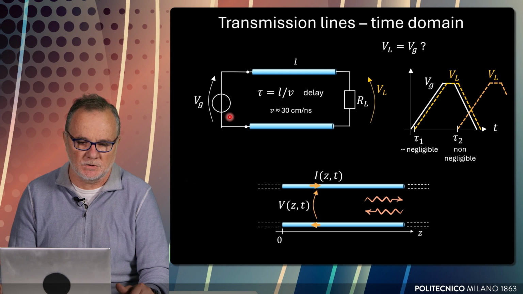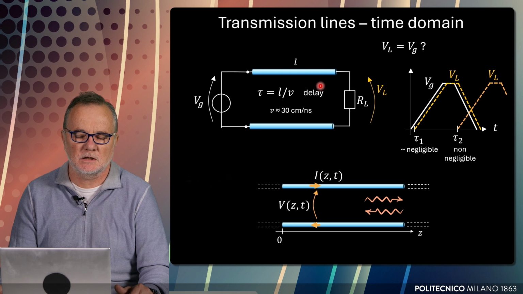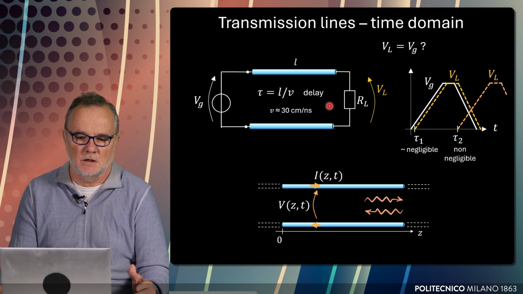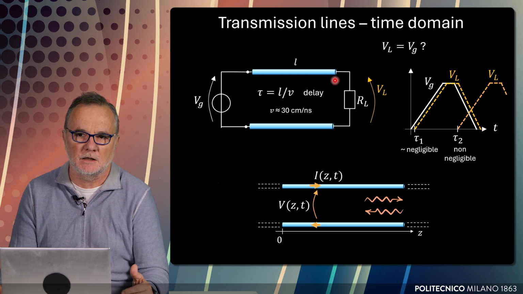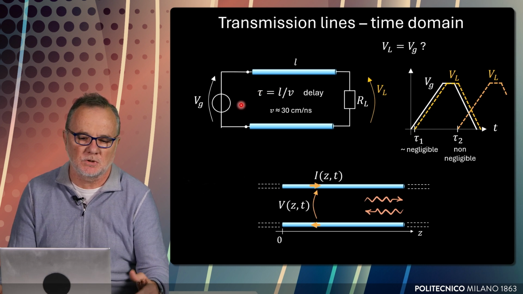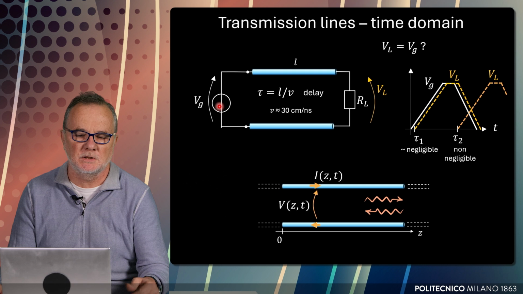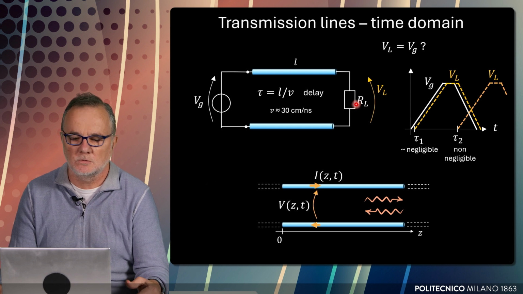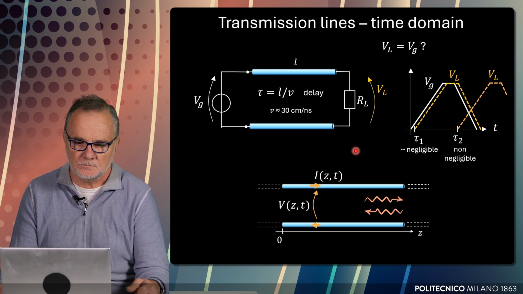For instance, you have a source, like in this slide, and you have a load, shown here, and they are connected by two wires, by something that necessarily, by the physics of electromagnetics, has a finite length. And by the physics of electromagnetics, this implies a finite delay in the propagation of the voltage produced by the source to reach the load.